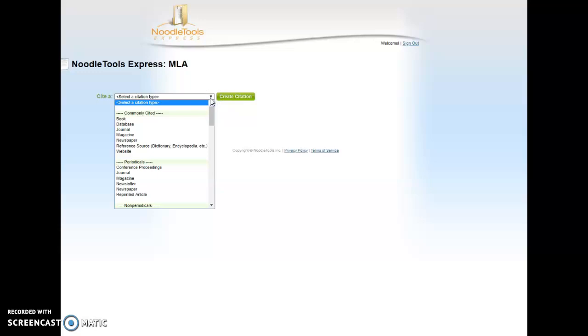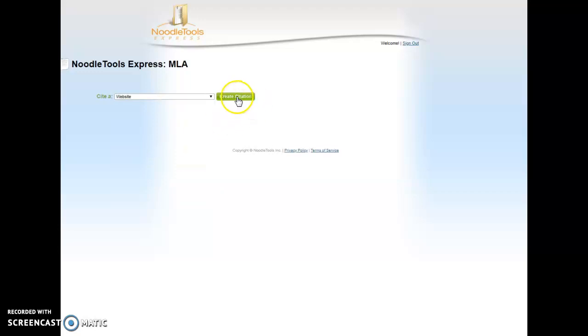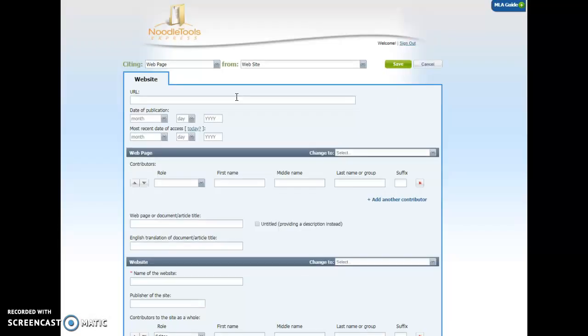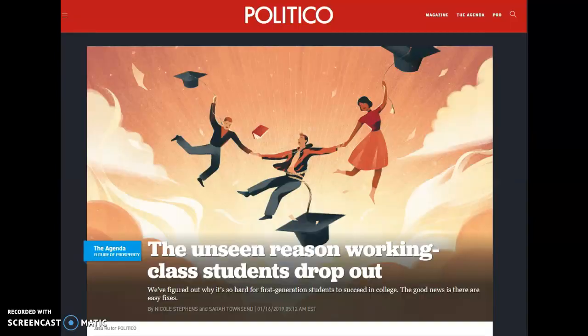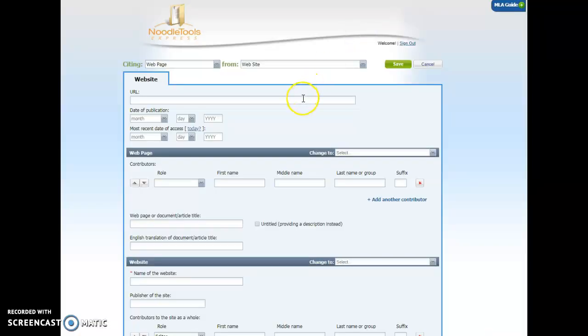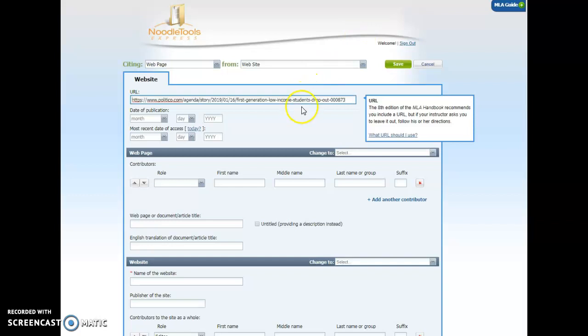Your two citations for this essay are both from websites, so I'm going to click website and then create citation. And there's a lot, but what I recommend you do is open your source in another window, a concurrent window, and I'm going to go ahead and copy the URL and put it right in, but that's not enough. You need to do more work than just putting the URL in, but that's going to help a lot.